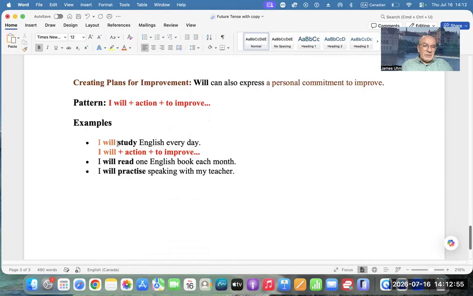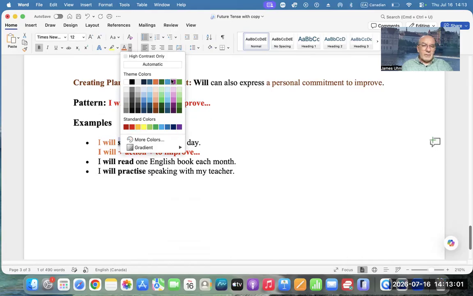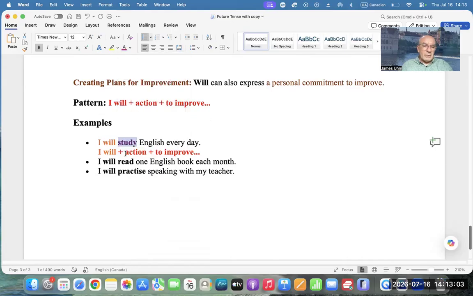So action is study, that is purple. And to improve, wow, to improve is whatever it said in black.